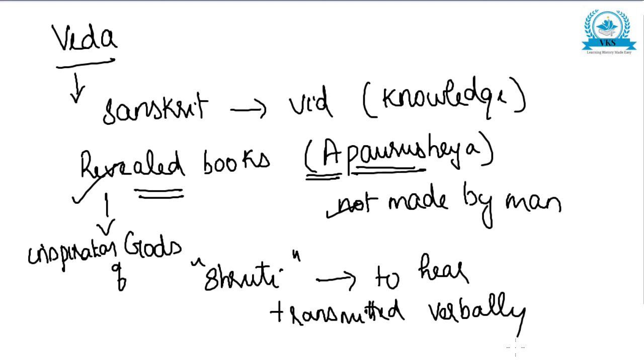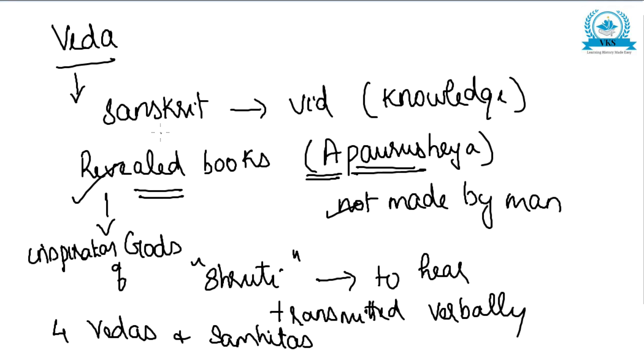That is why it is called Shruti, or to hear. It is transmitted verbally. Vedic literature means these 4 Vedas and their Samhitas; altogether, the 4 Vedas and their Samhitas are called Vedic literature.